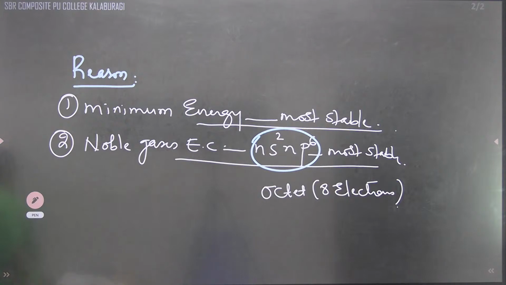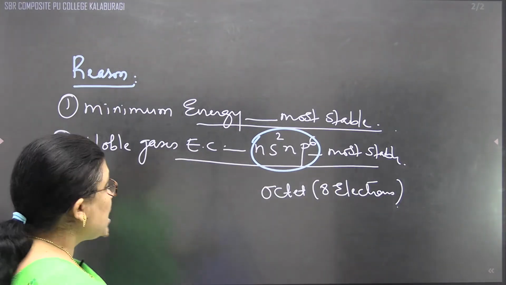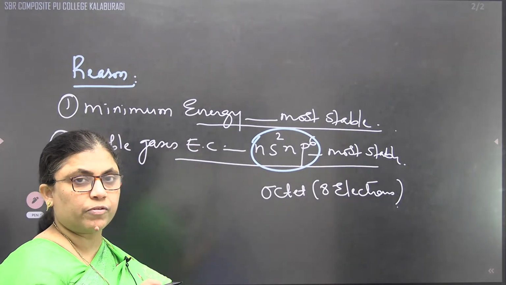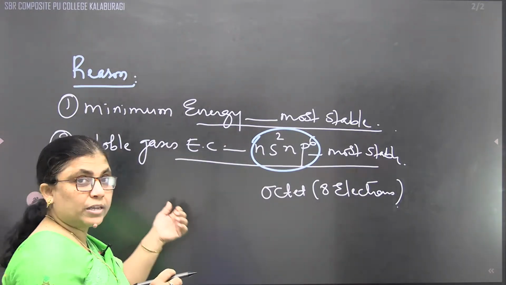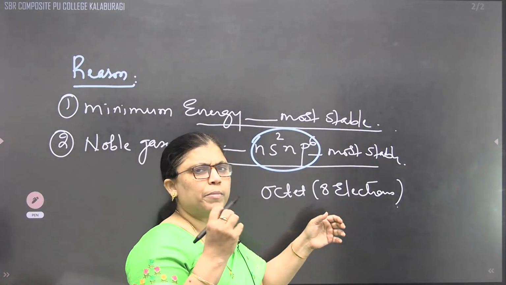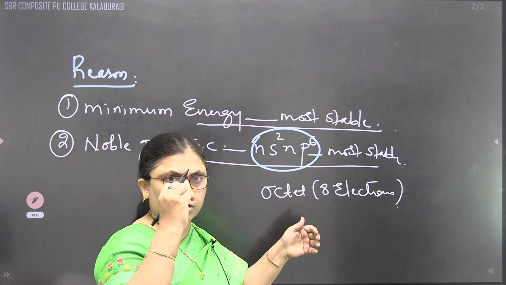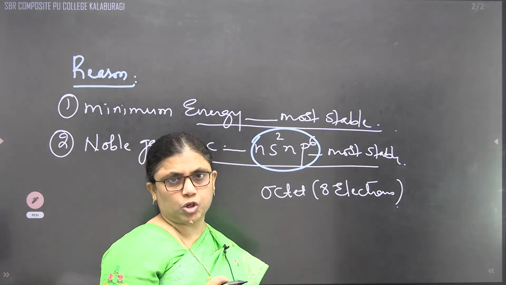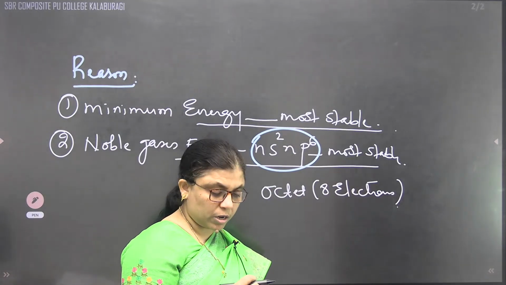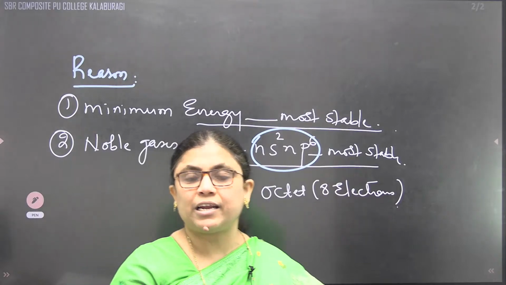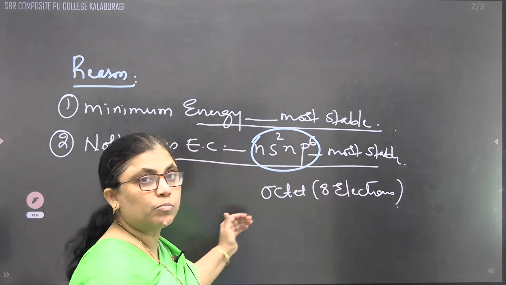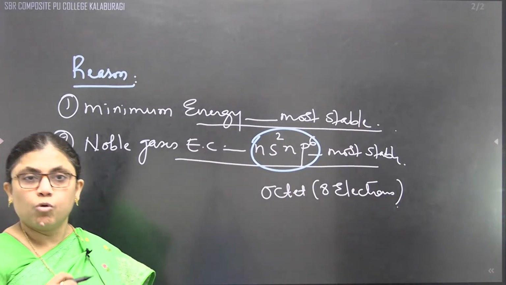That's why they have treated the noble gases as standard elements. They have considered it as what? Standard elements. That's why, whenever they look for the reason and cause for the formation of a bond, it is to attain the octet structure. This is the main concept. Actually, in the whole topic, the major part is covered with octet configuration. Octet configuration means containing 8 electrons. When they contain 8 electrons in the outermost shell, they are more stable.